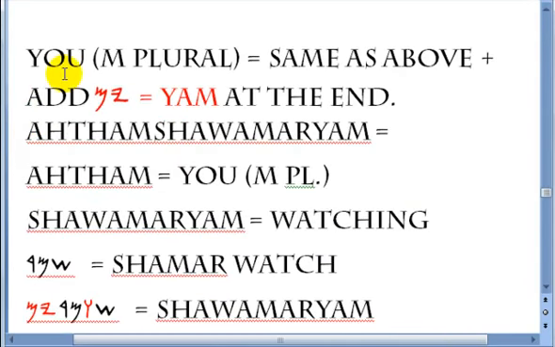All right, the next one is you, male plural. This is male plural only. Same as above, meaning you add the wa between the first and the second letter, plus you add a yum at the end of the word to make it plural, because this is you, but it's male plural. So the way you say you watching would be athem shawamaryam. Athem is you, male plural. Shawamaryam is watching. You've got it here again. Shamar is to watch. You add the wa between the first and the second letter, and then you add the yum at the end to make it plural.